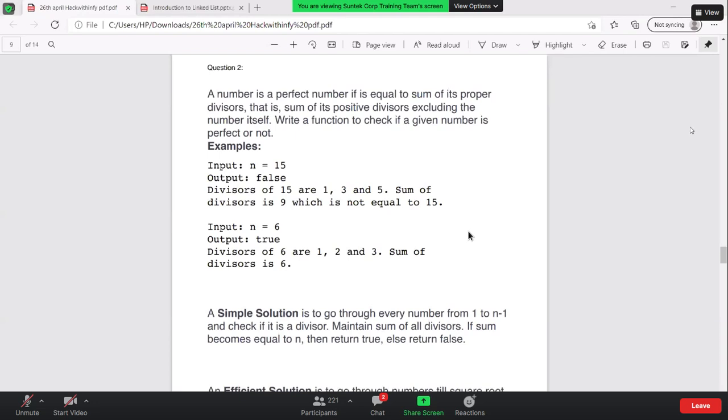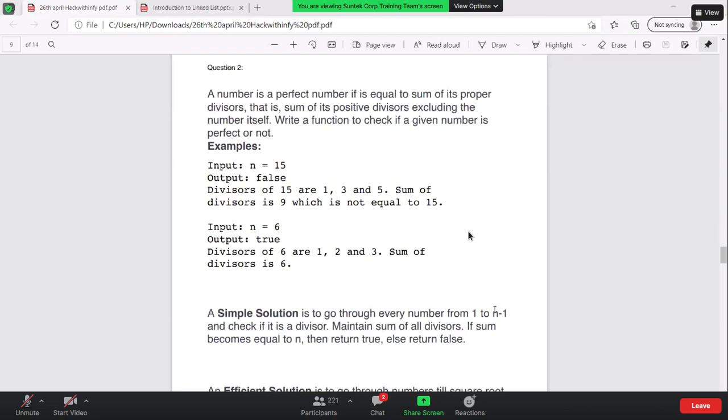Okay, so if you guys have gone through the question, let me explain quickly. A number is a perfect number if it is equal to the sum of its proper divisors, that is, the sum of the positive divisors excluding the number itself. Write a function to check if a given number is perfect or not. So you need to check whether a given number is a perfect number or not.